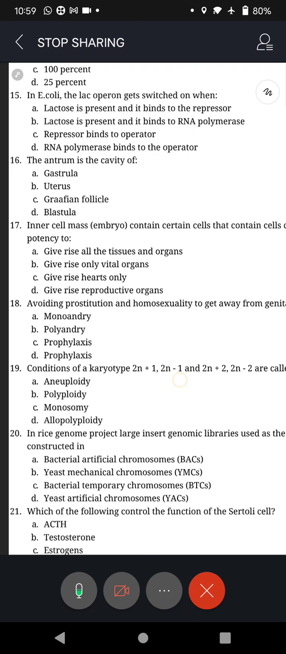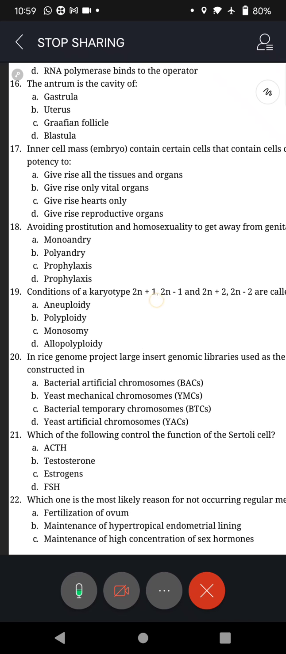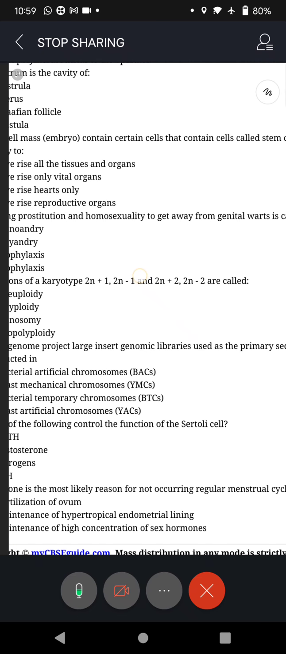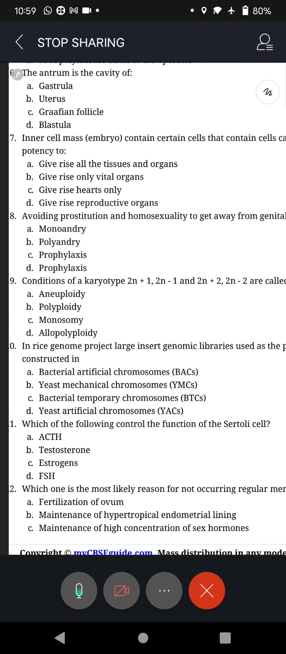Question number 18. Avoiding prostitution and homosexuality to get away from genital warts is called A. monoandry, B. polyandry, C. prophylaxis, and D. prophylaxis. Again he has given repetition, that's prophylaxis. So C and D are same. So genital warts.